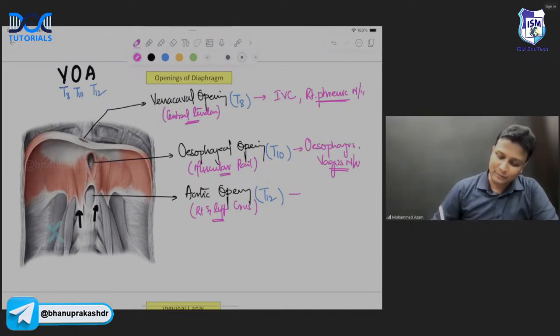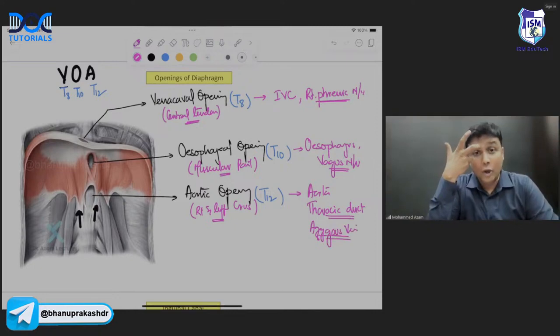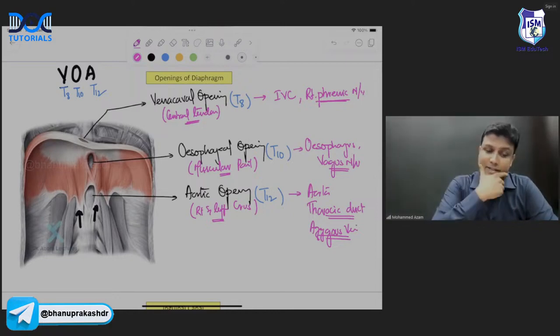And then the aortic opening, I just told you, what is going to pass? Aorta. Along with the aorta, the thoracic duct. Along with the thoracic duct, even the azygous vein is also passing from here, sir. Along with the aorta and thoracic duct, there will be the azygous vein passing, and this is something really, really important here, sir.